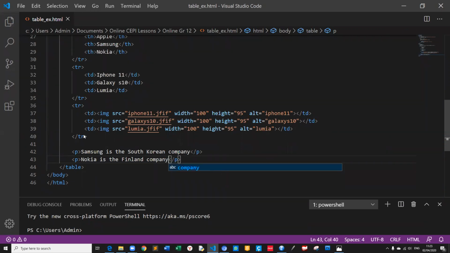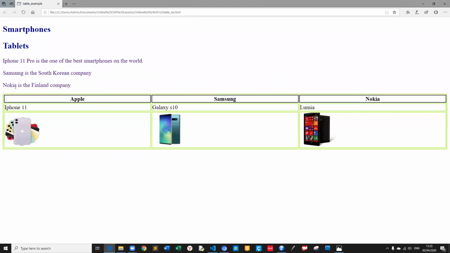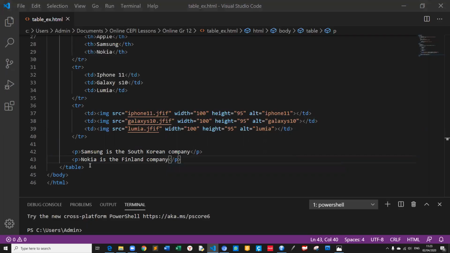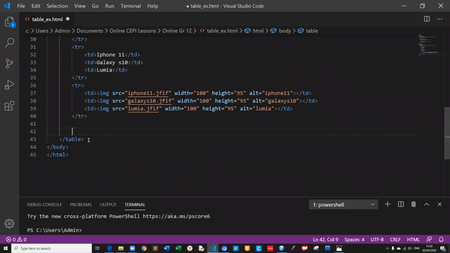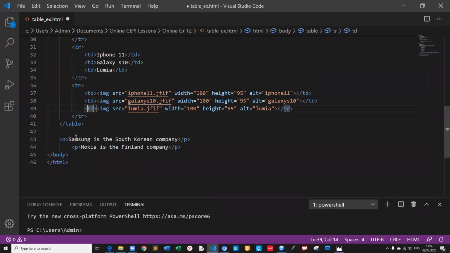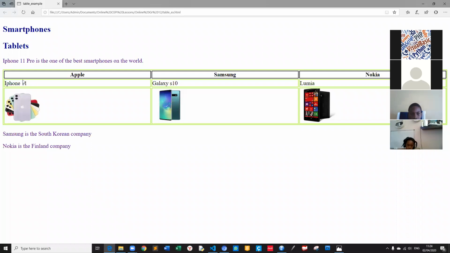Control S. Look, Nokia is the Finland company. Samsung is the South Korean company. I have to put it after the table, right? The end of the table. Sorry, forget. Control S. Okay. Look, Samsung is the South Korean company. Nokia is the Finland company. iPhone is the USA company.